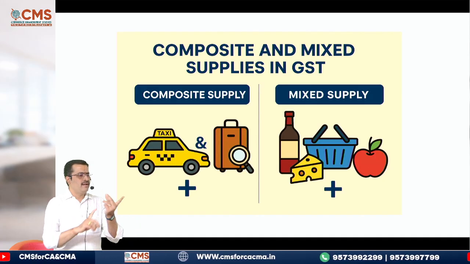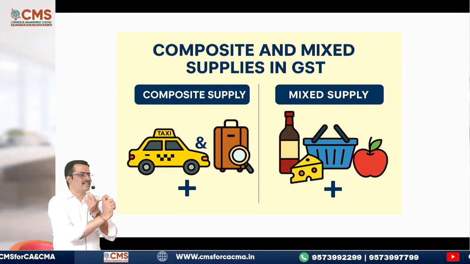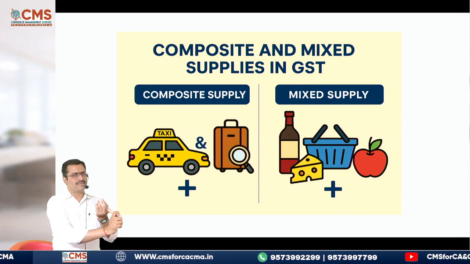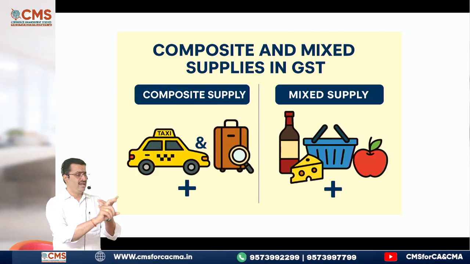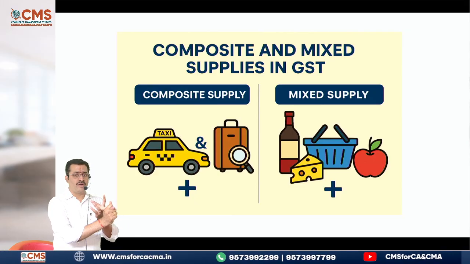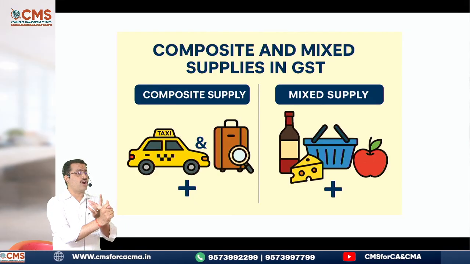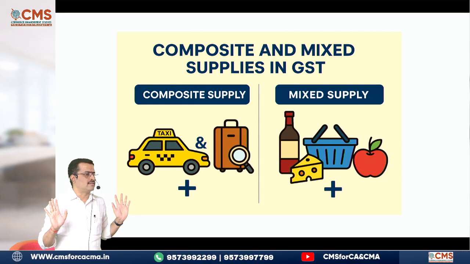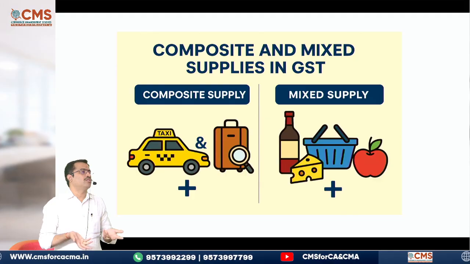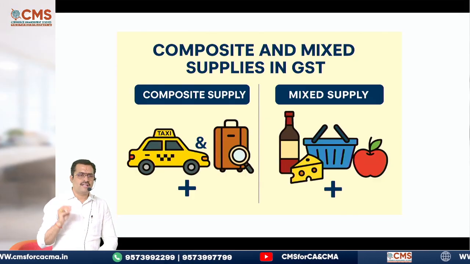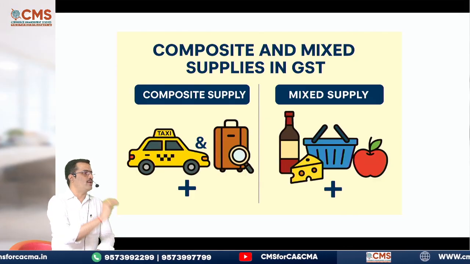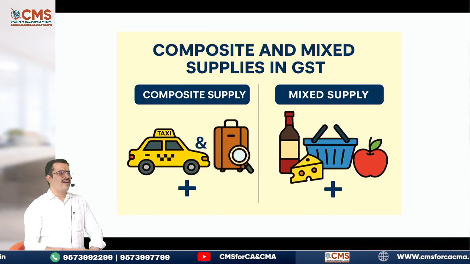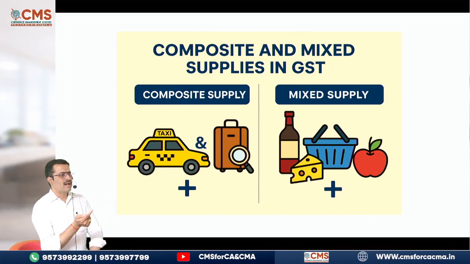You have to write, if there is a predominant supply and a principal supply and all other supplies are ancillary supplies, then it will become a composite supply. If one or more supplies are not naturally bundled together, it is a mixed supply. That is how you have to answer. In our practice also, 95% of the time we treat it as a mixed supply instead of treating it as a composite supply. Because why will a toothbrush come along with a soap?